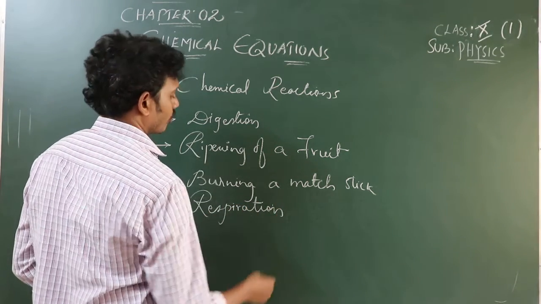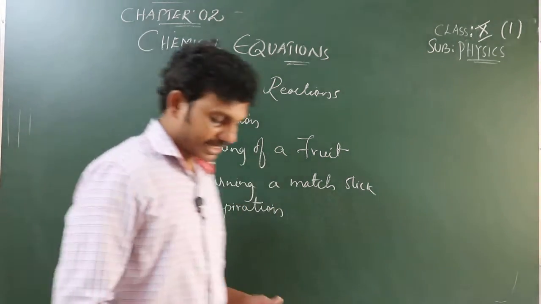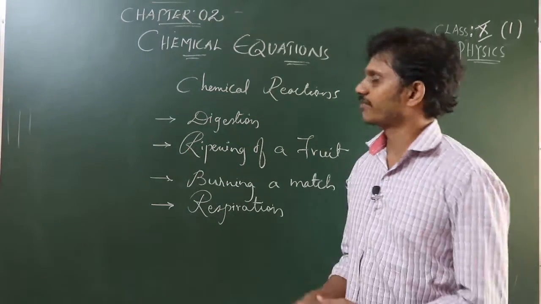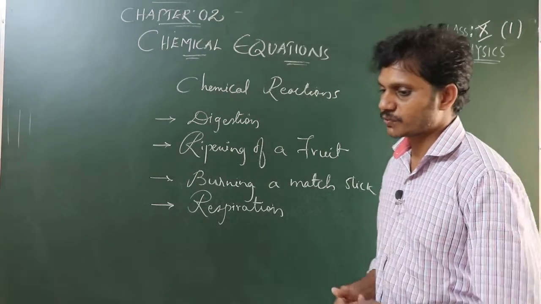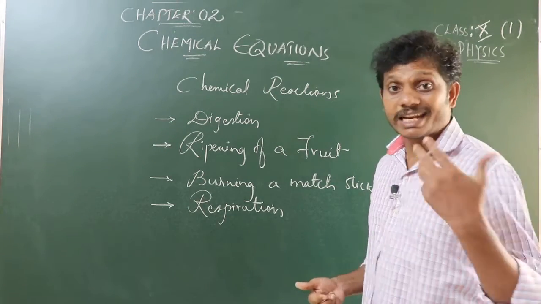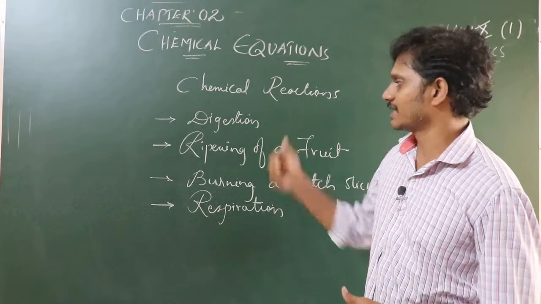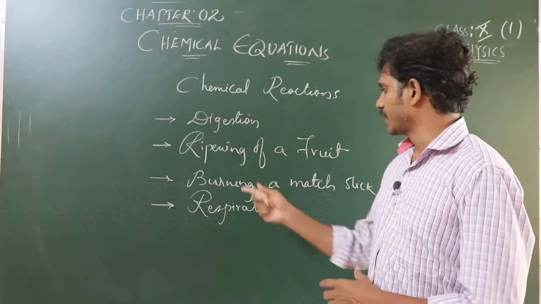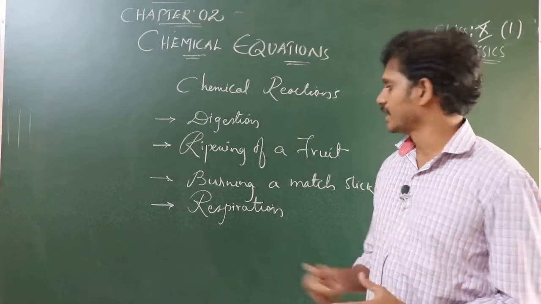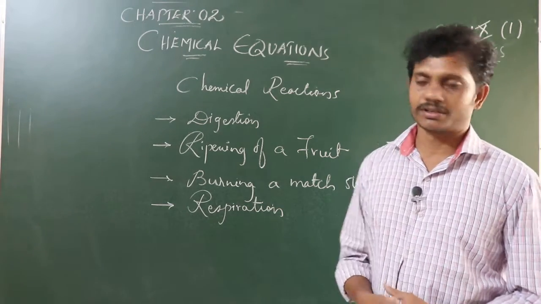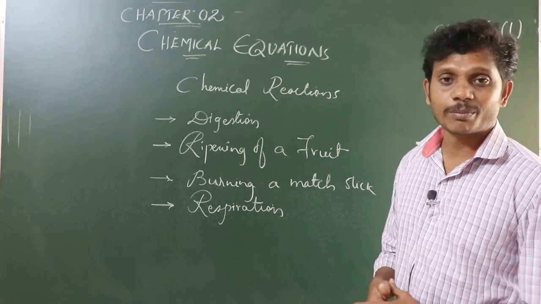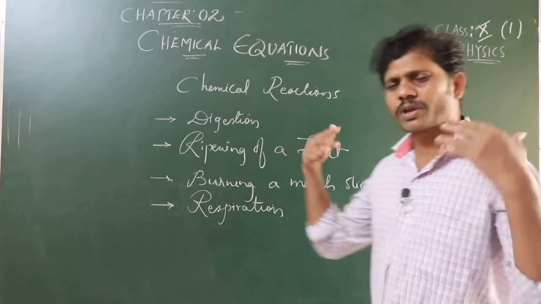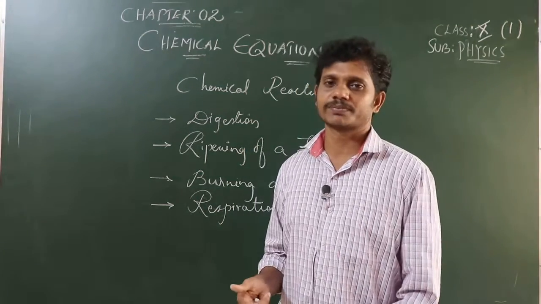So many more reactions take place. I have given you a few chemical reactions which take place around us in our daily life. That is digestion, next, ripening of a fruit, next, burning a matchstick, and the other one, respiration. These are different chemical reactions. Not only this, many more reactions take place.